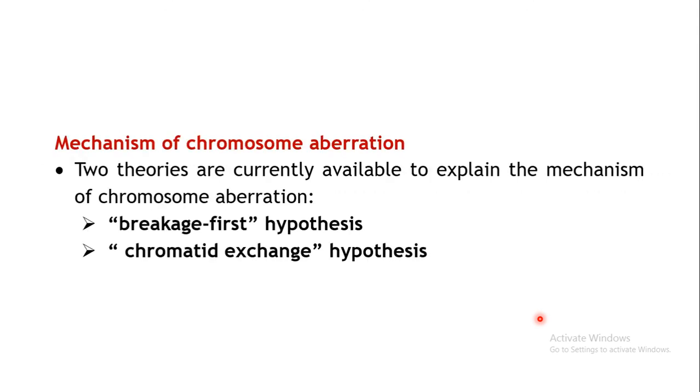Now there are two theories which have been put forth to explain this chromosomal aberration. So what are the mechanisms of chromosome aberrations? These are explained by two theories. The first one is the breakage first hypothesis, and the second one is the chromatid exchange hypothesis. The lesions which are produced may be of two types, and accordingly there are two theories.